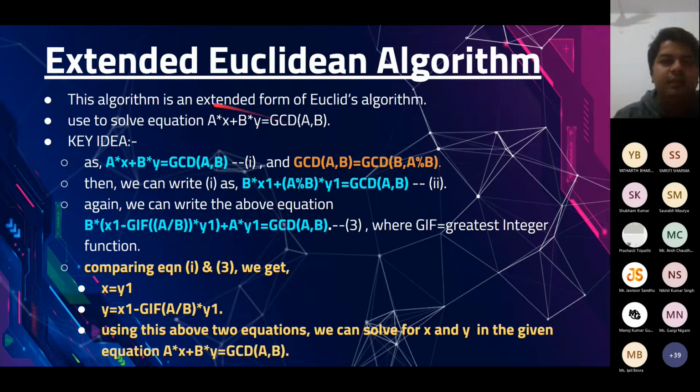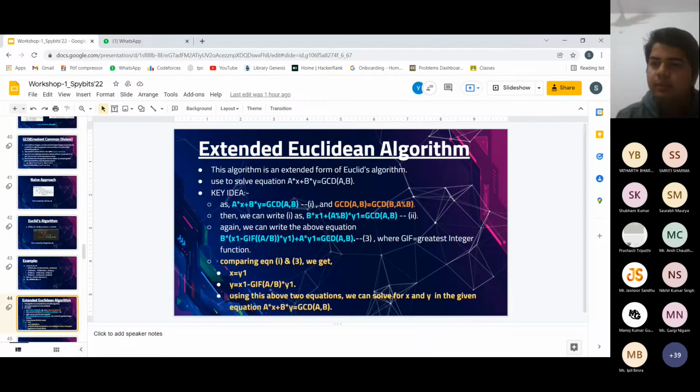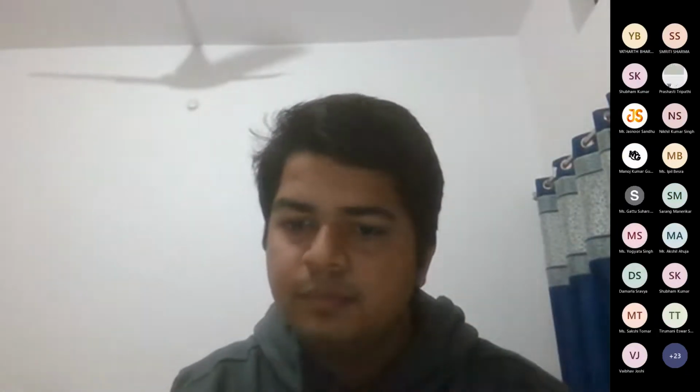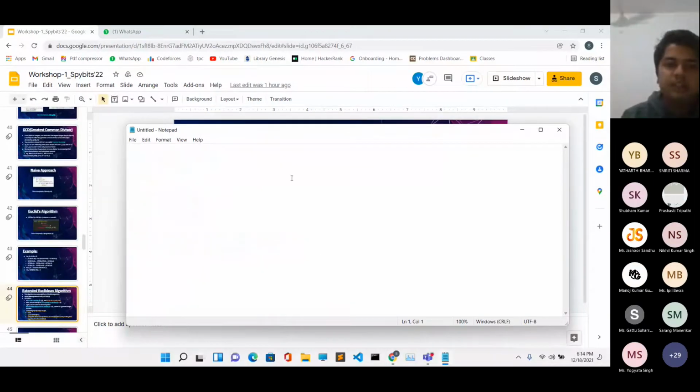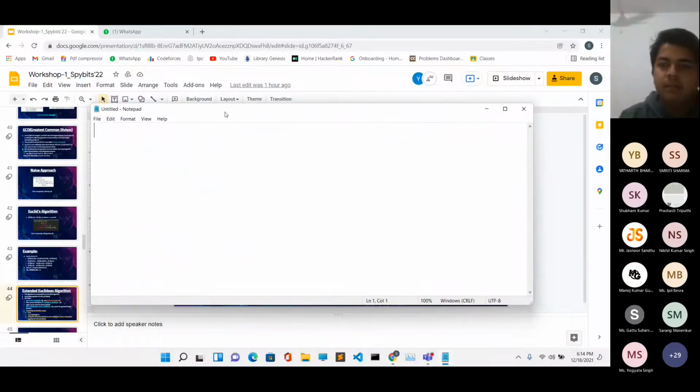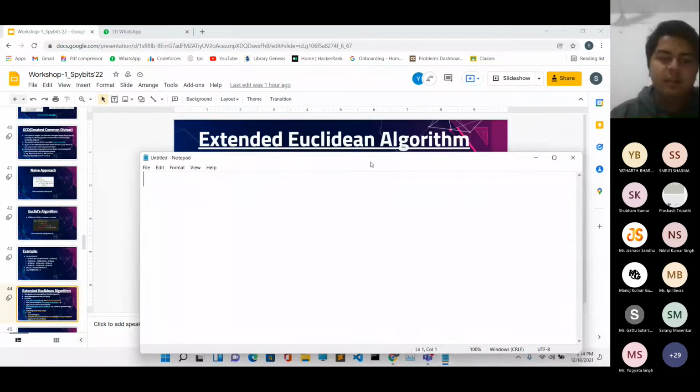Now we have a very interesting thing which is called the extended Euclidean algorithm. Okay, let me open my notepad. Okay, is the notepad visible? Yes. Okay.